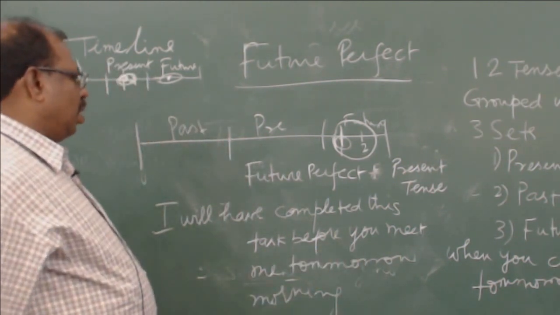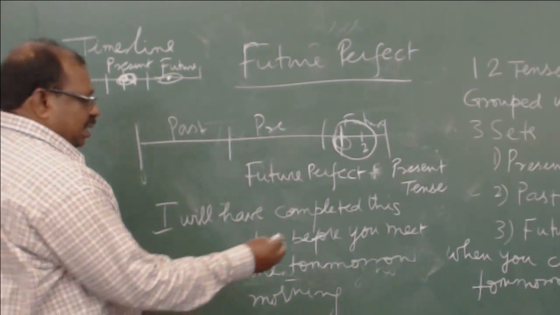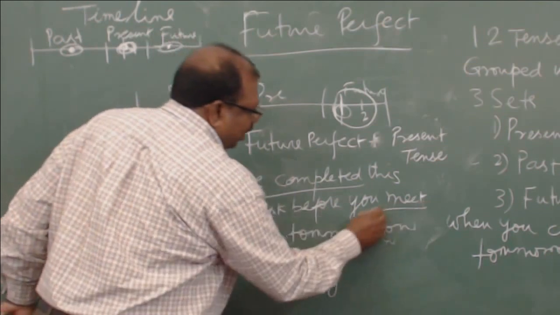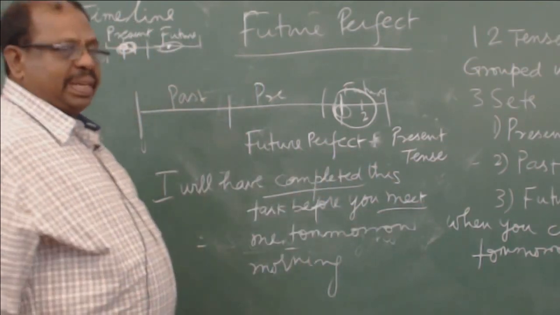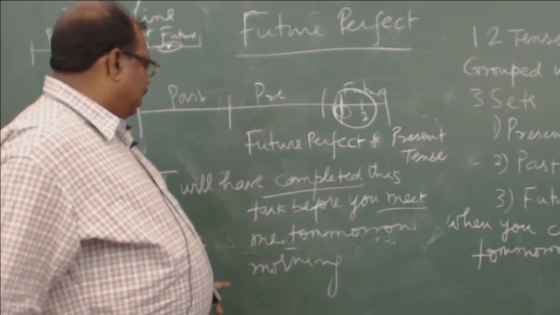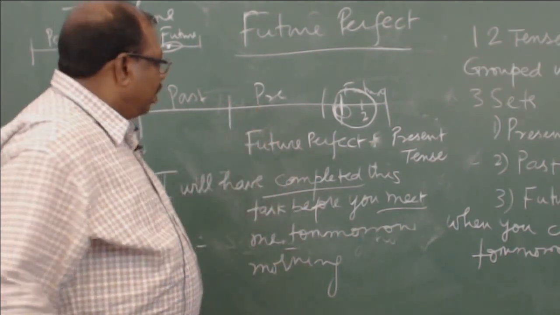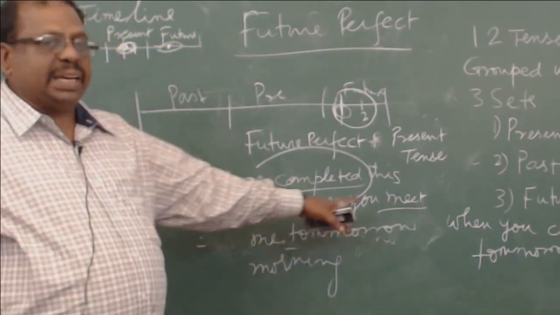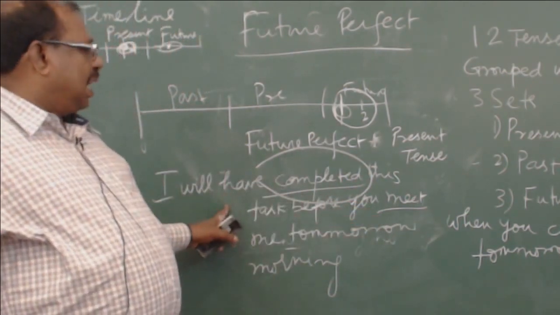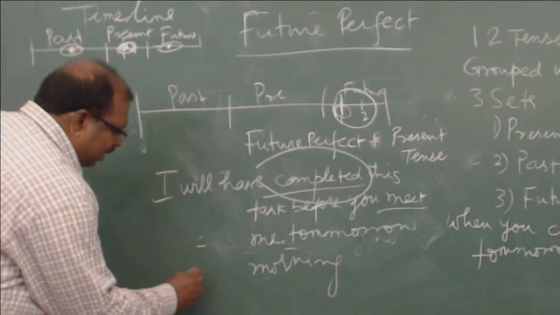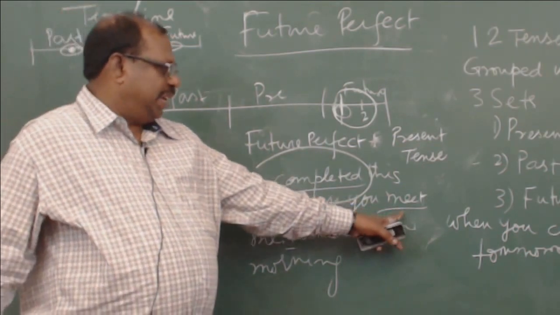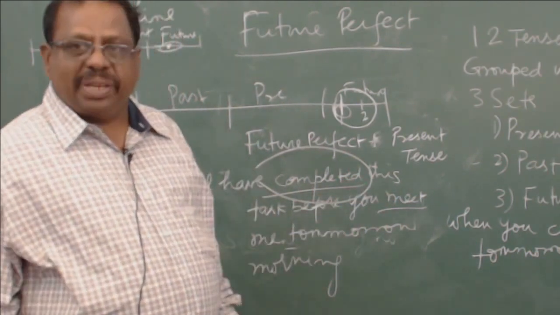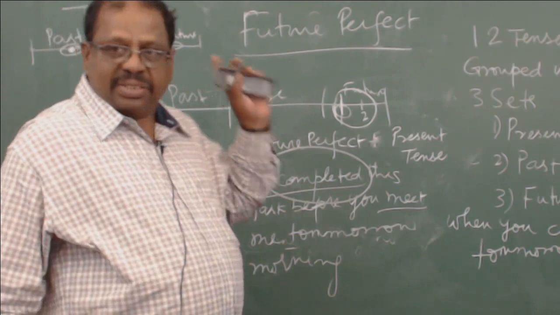So here again you have two actions, that is, completing the task and meeting. So there are two actions that are going to happen in the future, one after the other. For the first action, which is going to be over before the second action happens, you will use the future perfect, and for the second one, as you see, you will use the simple present tense. So this is the structure which you will be using for the future perfect tense.